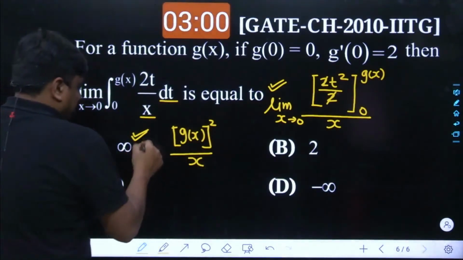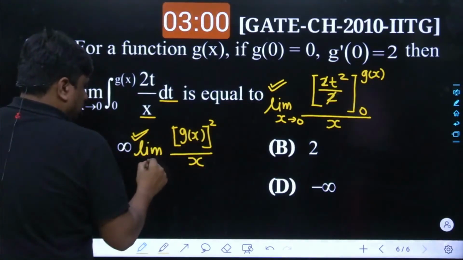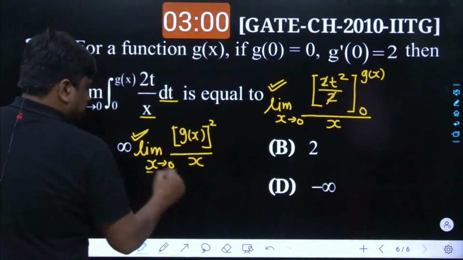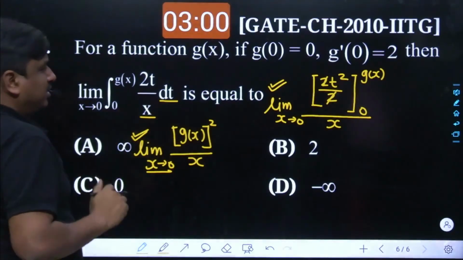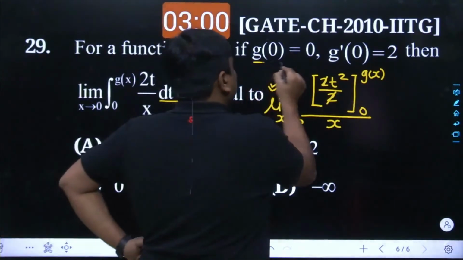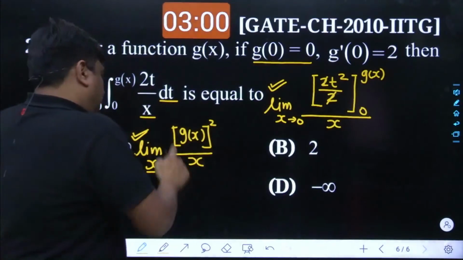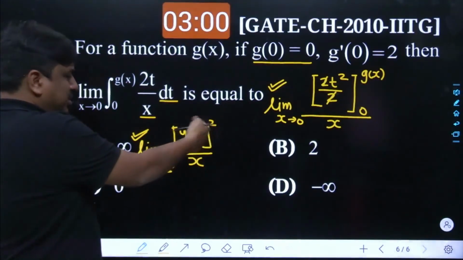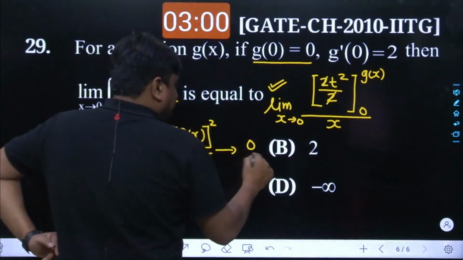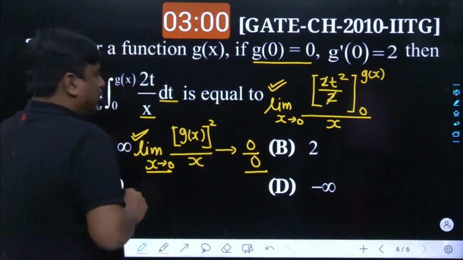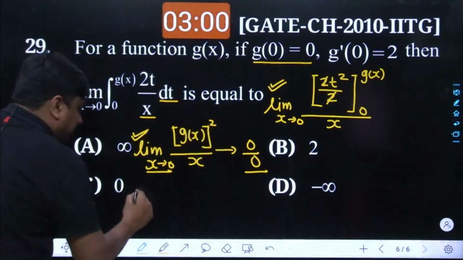And this becomes limit x tends to 0. Once you feed x equals 0 in numerator and denominator, you had already seen g of 0 is 0. That means 0 to the power of 2 is also 0, divided by 0. It's the case of indeterminate form, 0 by 0.